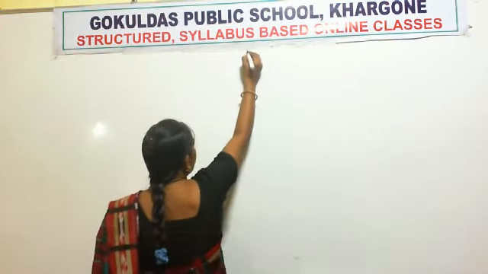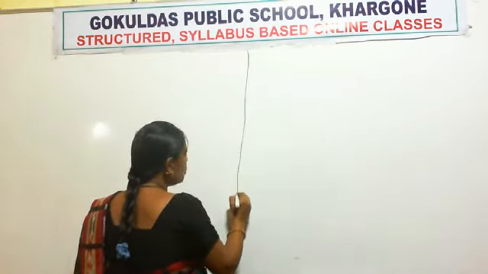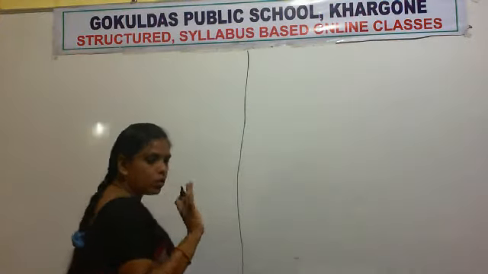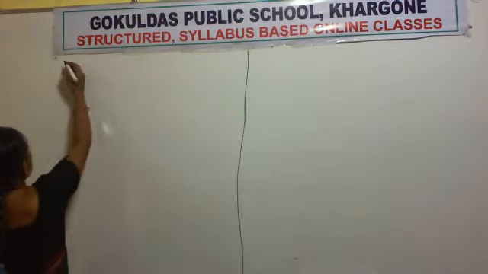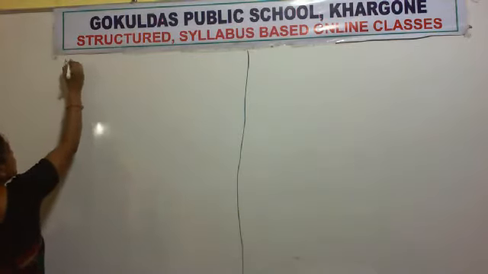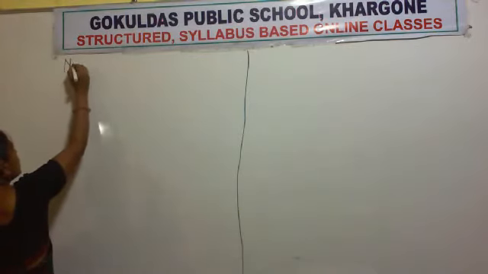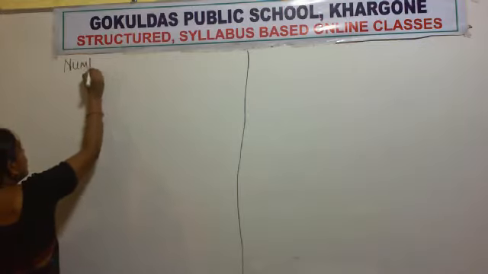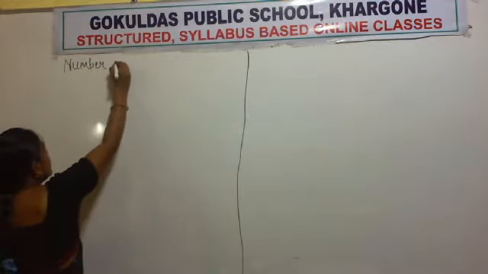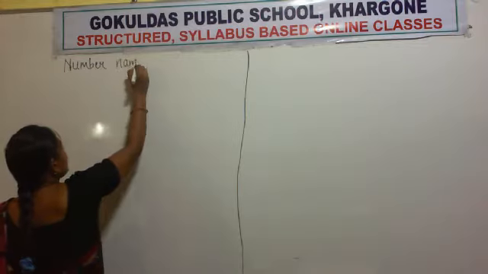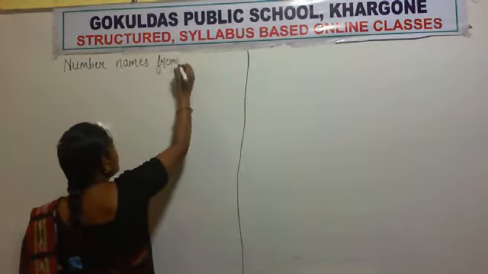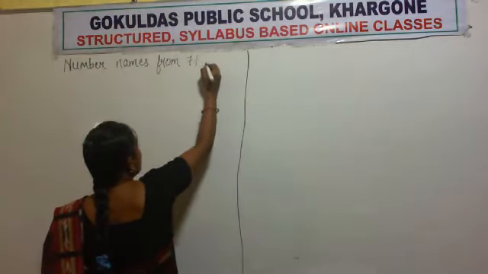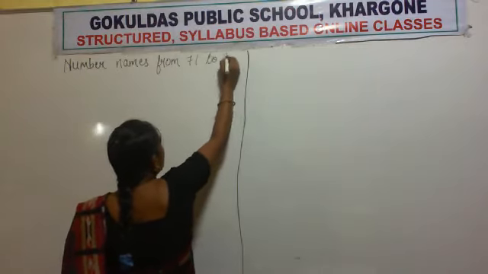You don't divide your copy page into two equal parts. No need to draw this line. Now write number names from 71 to 80.